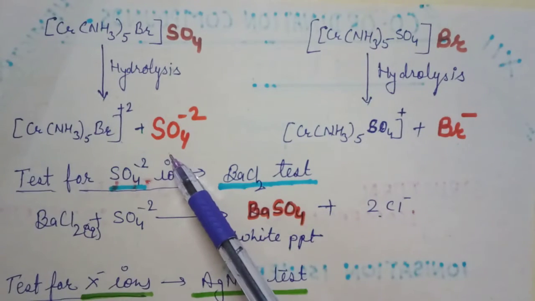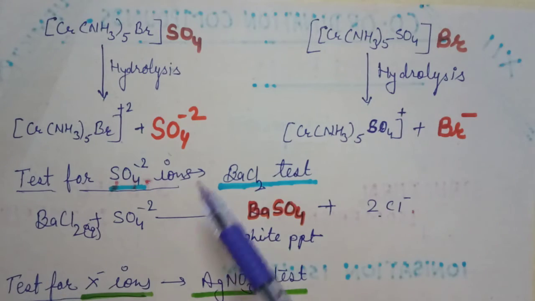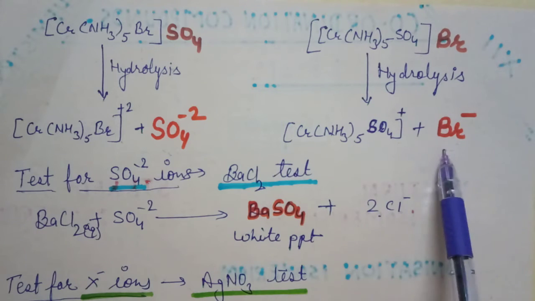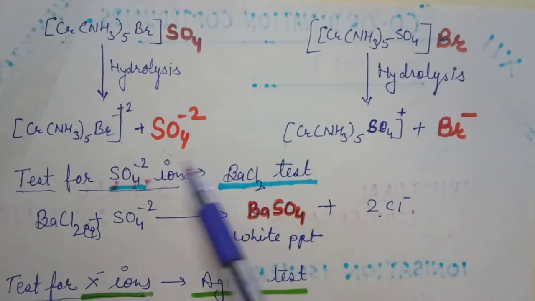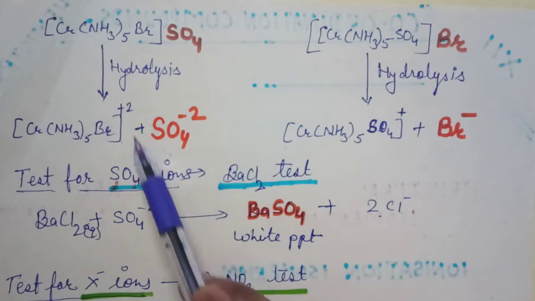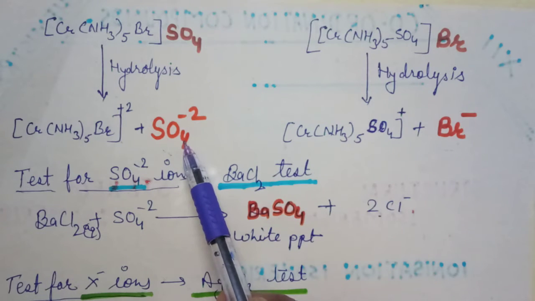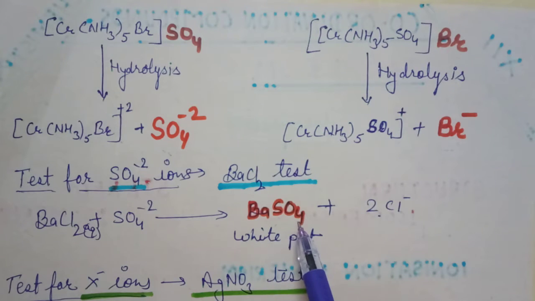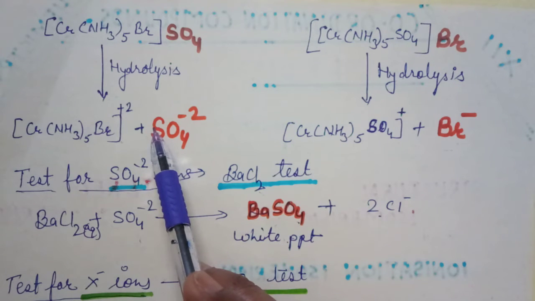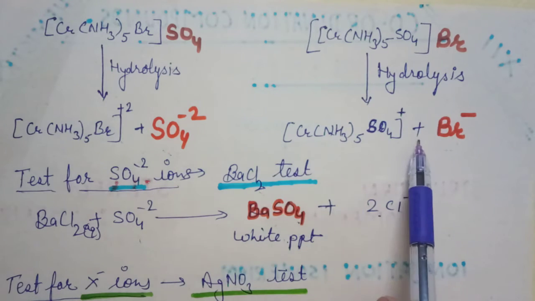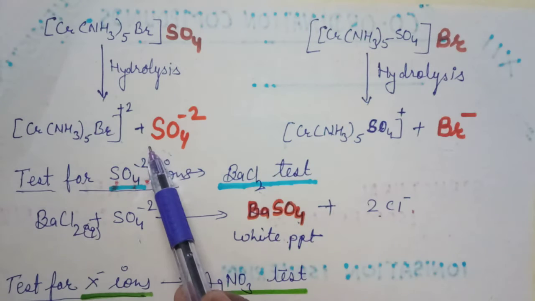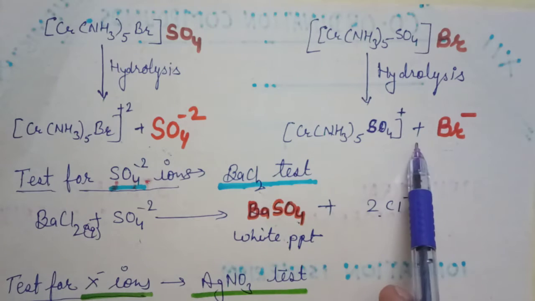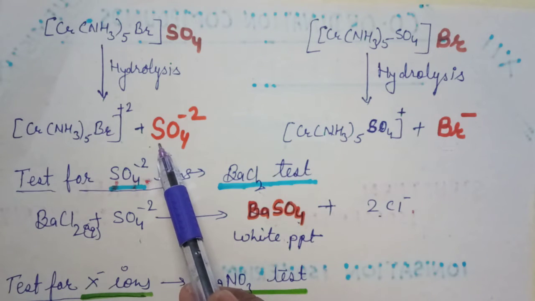Okay, how will we identify that these are ionization isomers? We have to take the test for sulfate or bromide ions. We can take the sulfate ion test by BaCl2. When BaCl2 aqueous solution is mixed in a solution where sulfate ions are present, we get a white precipitate of BaSO4. If a white precipitate is obtained, it means sulfate ions are present in the solution. Both these solutions are colorless. We mixed BaCl2 in both solutions. Here we get a white precipitate of BaSO4, here we do not, which means sulfate ions are present in one but not in the other.